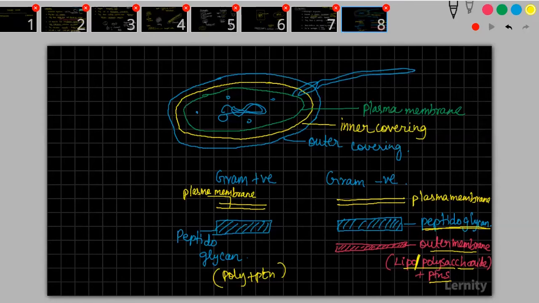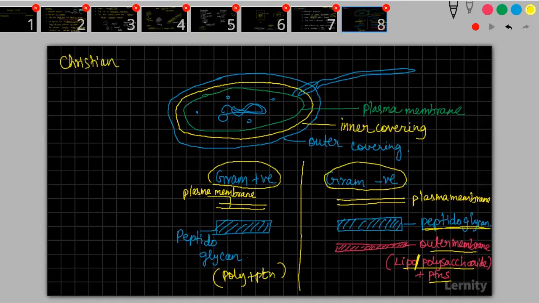What are the three layers? Plasma membrane, peptidoglycan, and they will also have an outer covering. Okay, so these three things are there. So why do we call it gram positive or gram negative? There was a scientist who was called Christian Gram. So this Christian Gram was there.